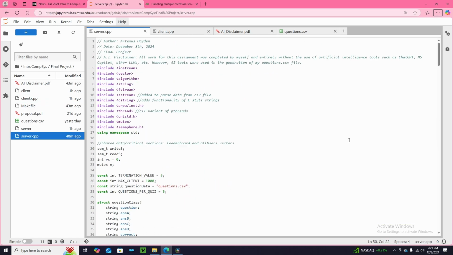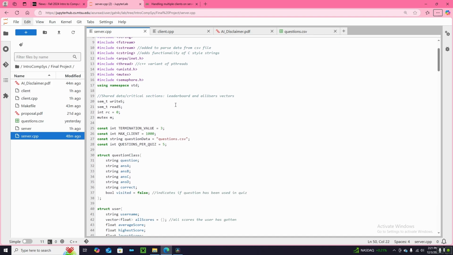Okay, so now we're going to be looking at our server implementation. Here we have our libraries: SStream, which allowed me to parse the data from the CSV file; CString, which I also used in the client process; and then include thread, which is basically just a C++ variant of pthreads, with some cleaner syntax and mutexes and that kind of stuff.